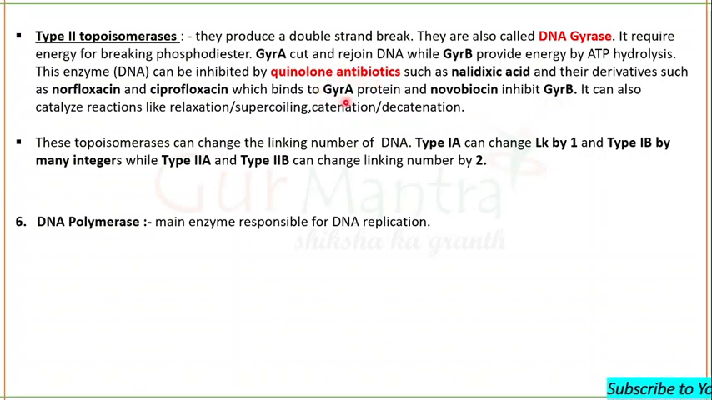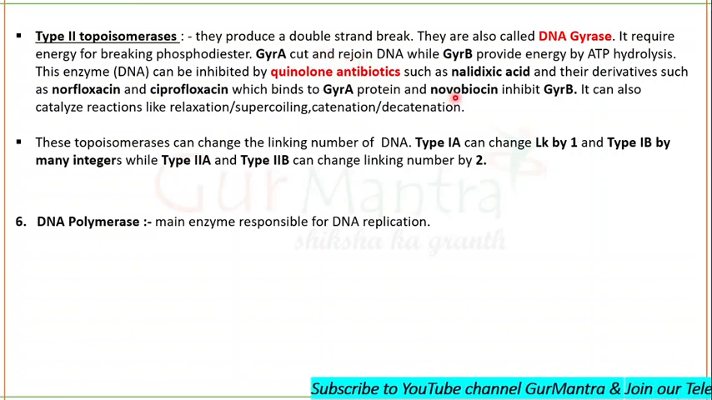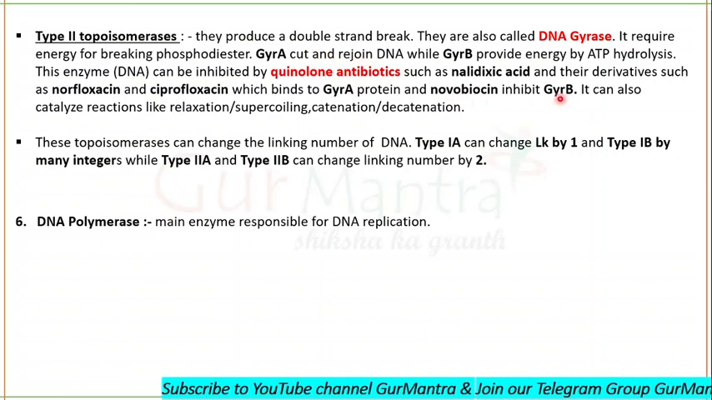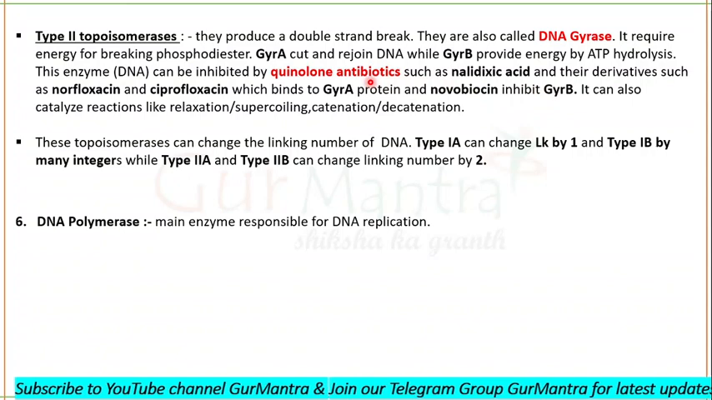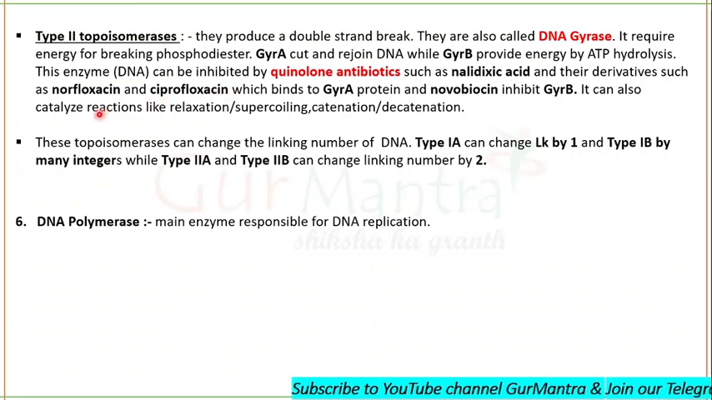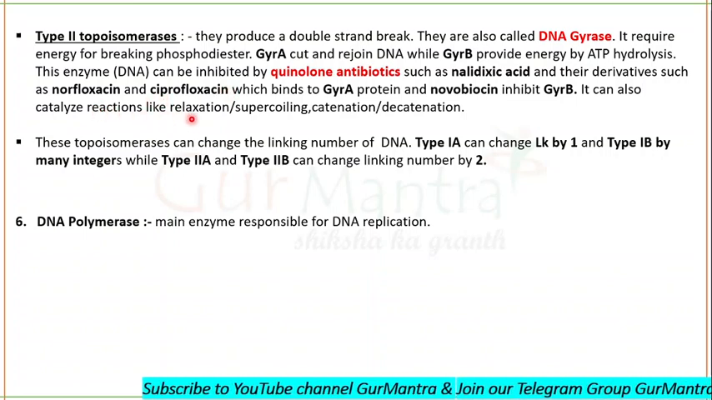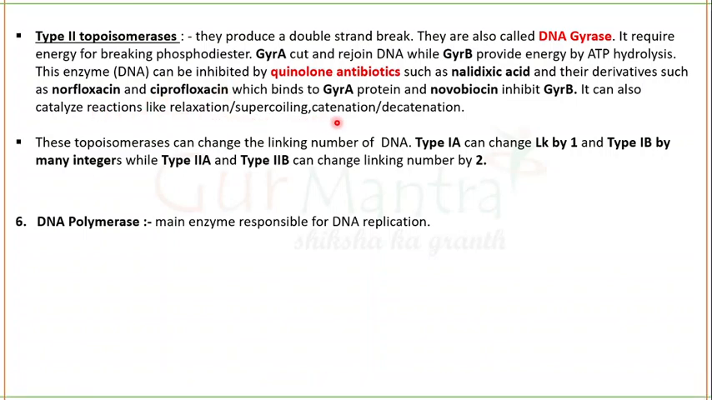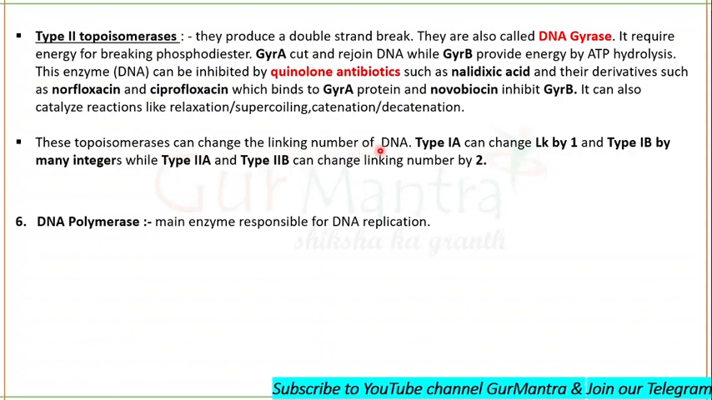If gyrase A gets inhibited, it won't be able to cut and rejoin the DNA. If gyrase B is inhibited, gyrase A again will not be able to perform its function because it will not get enough energy. So it also catalyzes the same reactions like relaxation, supercoiling, catenation, decatenation, and even knotting and unknotting. So these topoisomerases can change the linking number of DNA.